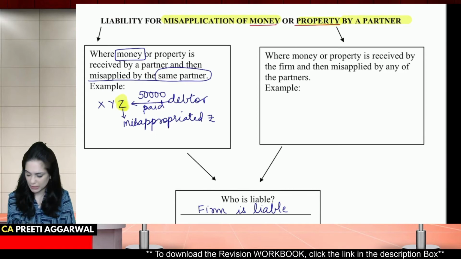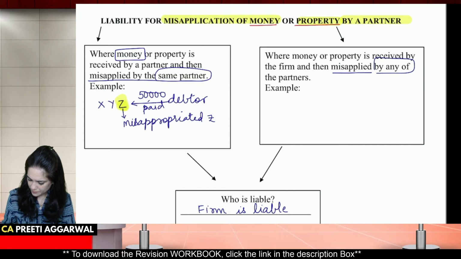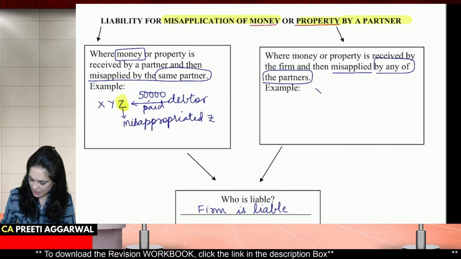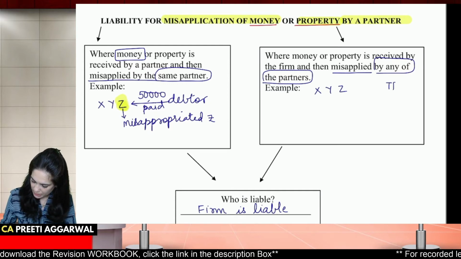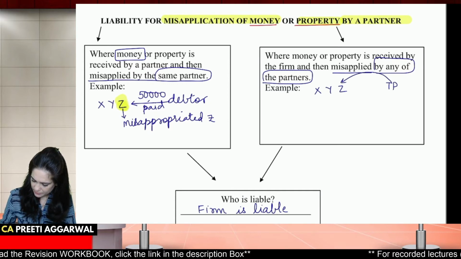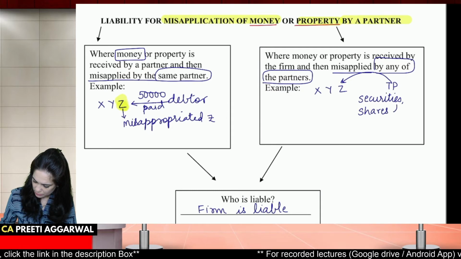Where the money or property is received by the firm and it is misapplied by any other partner. Let's say XYZ is a firm. Some third party gave securities, some shares, for safekeeping.